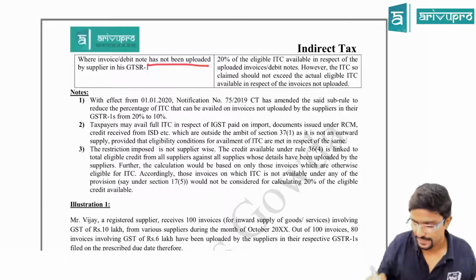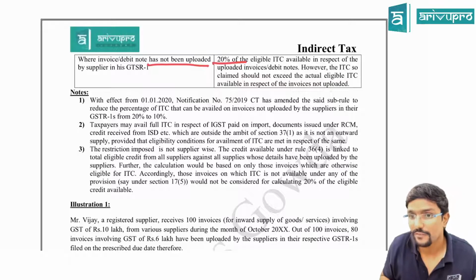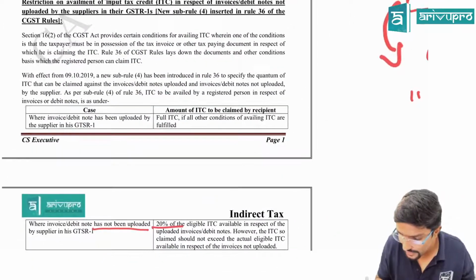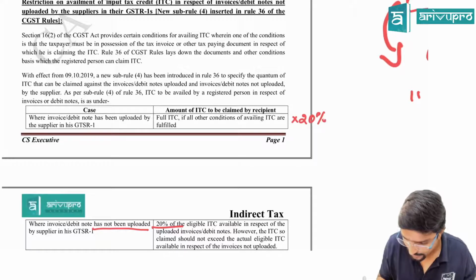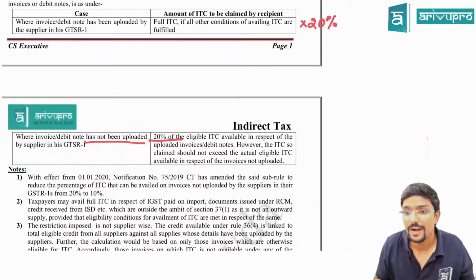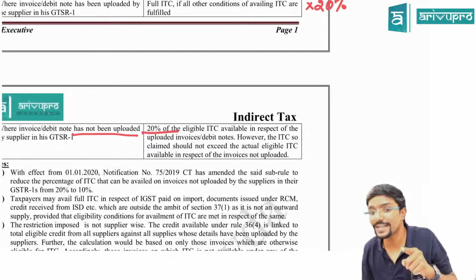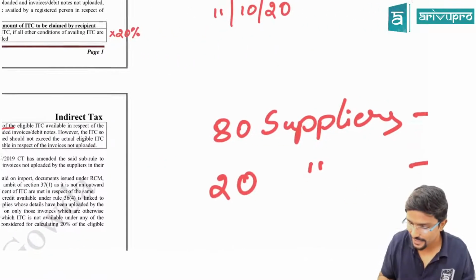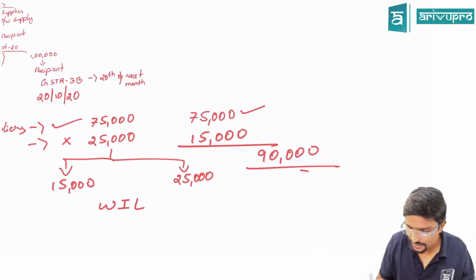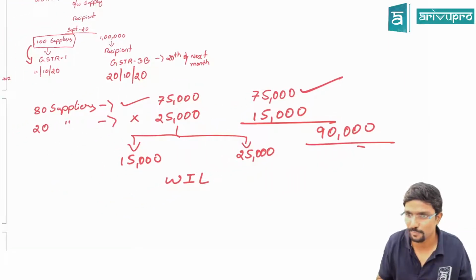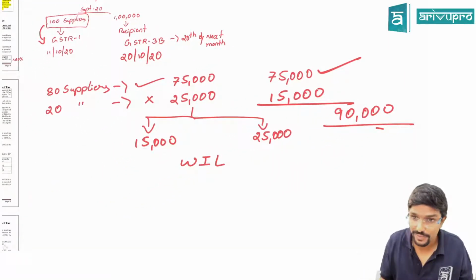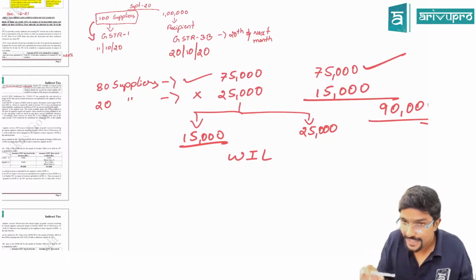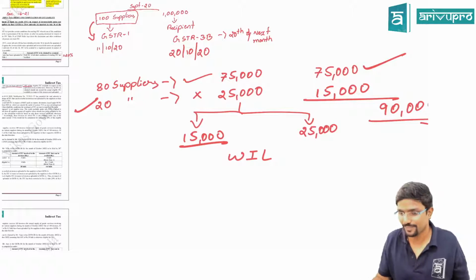I can claim only 20% of the eligible ITC available in respect of uploaded invoices. That means 20% of whatever is here, I can take. However, the ITC so claimed should not exceed the actual eligible ITC available in respect of the invoices not uploaded. They are trying to tell you that you can take 20% of 75,000 for the invoices that have been uploaded, but that 20%, which comes to 15,000, should not exceed the ITC available for these 20 suppliers, that is 25,000.